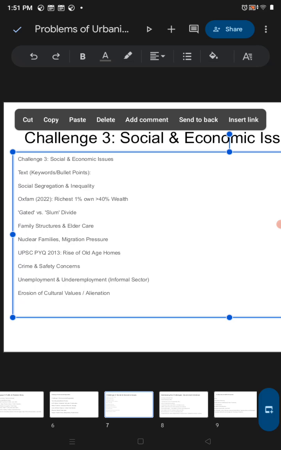Crimes and safety concerns: yes, migrants coming in sometimes breach security protocols, causing crime and safety issues. Unemployment and underemployment: many poor and uneducated people also come to do small work, some economic activity, and that is quite informal sector.